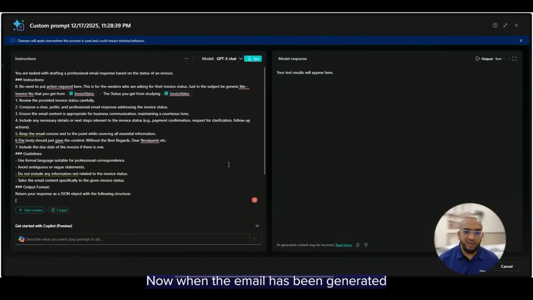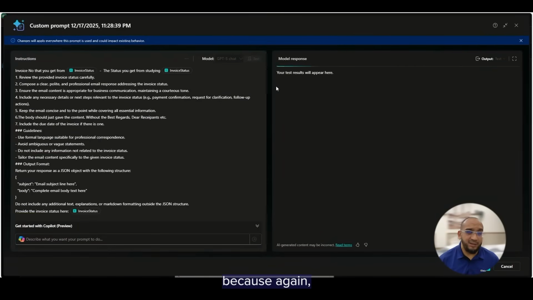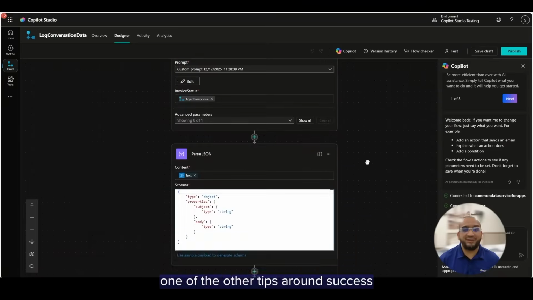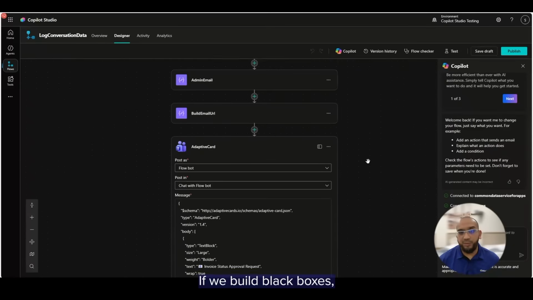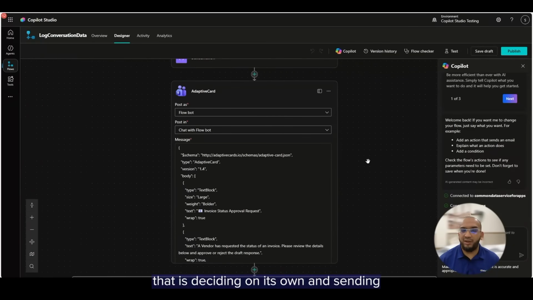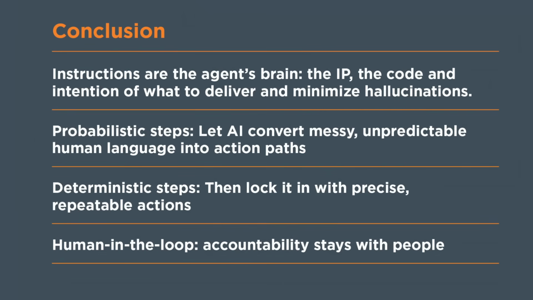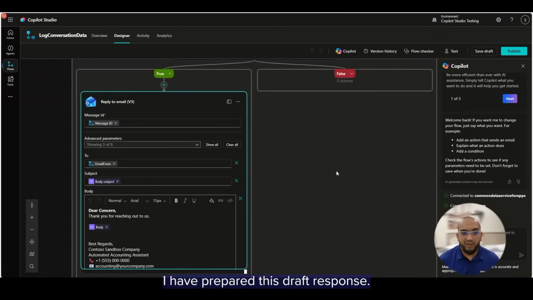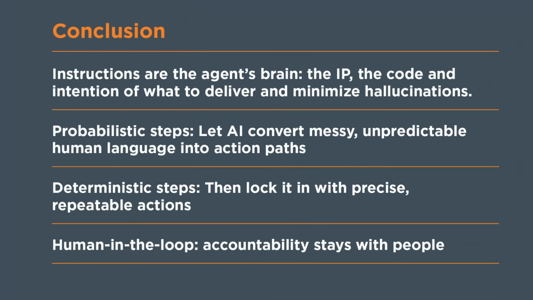Now, when the email has been generated, we need to do a few more things, because one of the other tips around success is that we need to have human in the loop. If we build black boxes that decide on their own and send without any verification, that becomes a challenge. So this is where the tool goes to the admin and says, I got the email, I have checked the right person, this is asking for this invoice, I have prepared this draft response. Do you approve to send? So essentially, this one goes for an approval workflow. At the same time, this takes it to the final step and sends it.